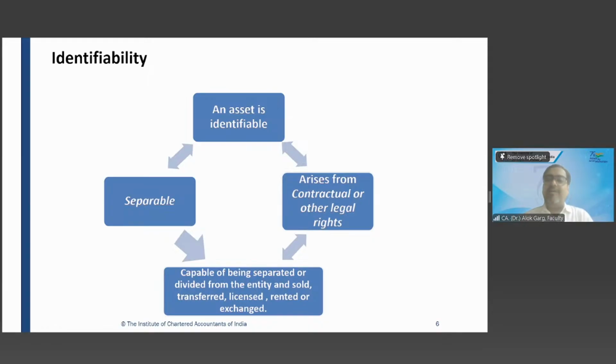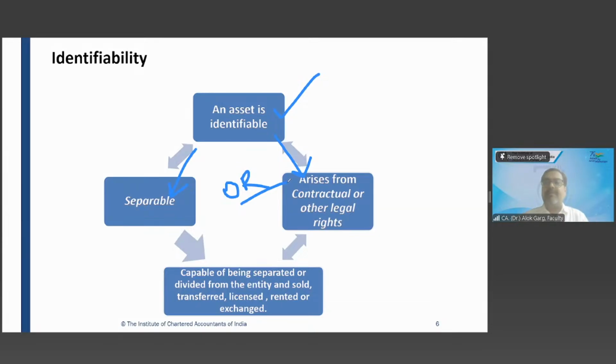Then, identifiability. What is meant by identifiable? An asset is identifiable when it is separable or arises from contractual or other legal rights.